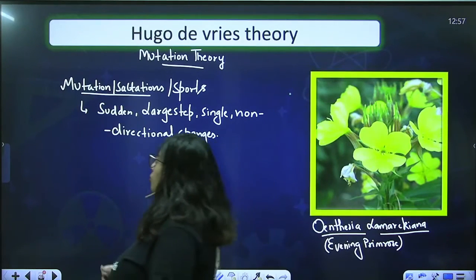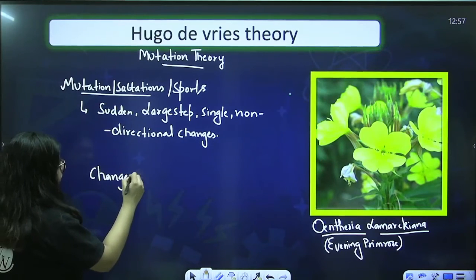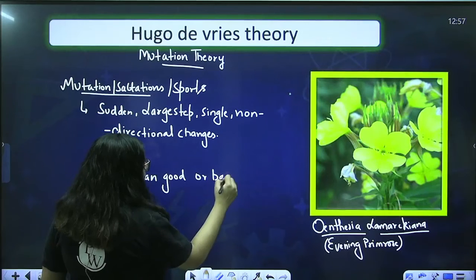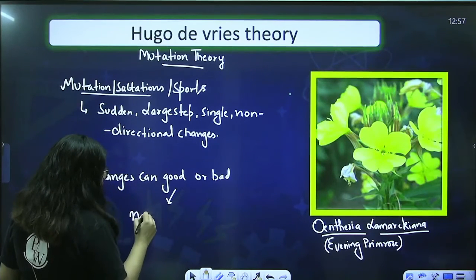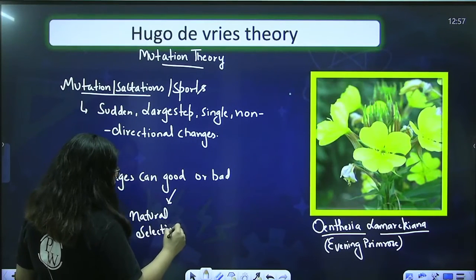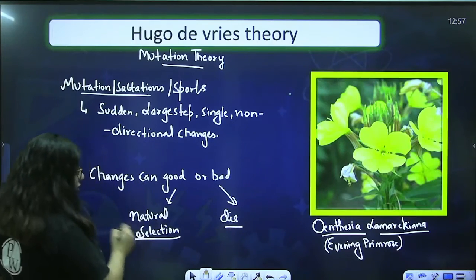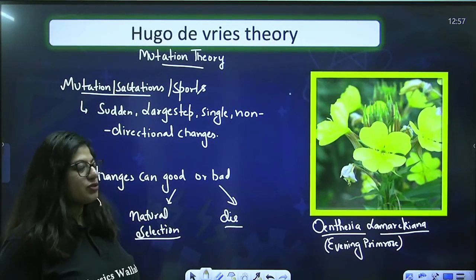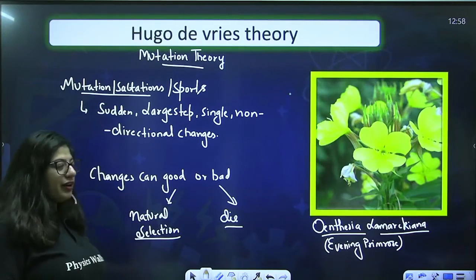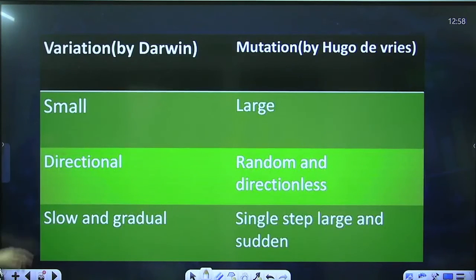So according to Hugo de Vries, these changes can be good or bad. If these are good, the organism is naturally selected. There will be a natural selection. If it is bad, then the organism will die. Though the natural selection term was given by Darwin only, that was not given by Hugo de Vries. Hugo de Vries explained about mutations. Now let's see what is the difference between Hugo de Vries' theory and Darwin's theory.